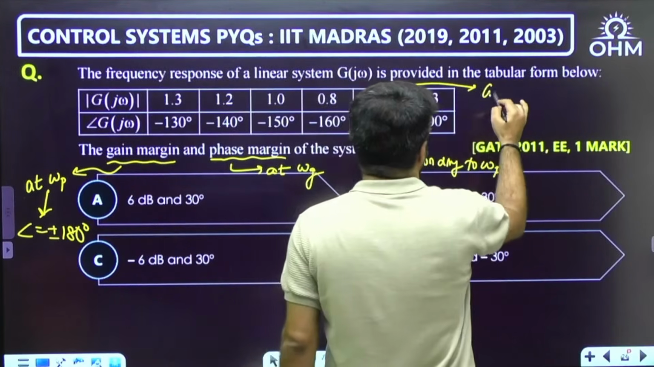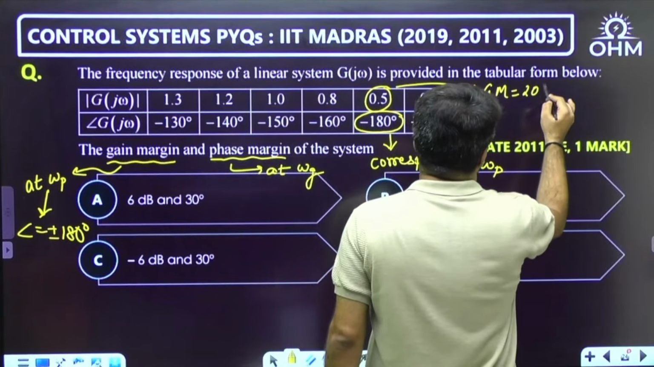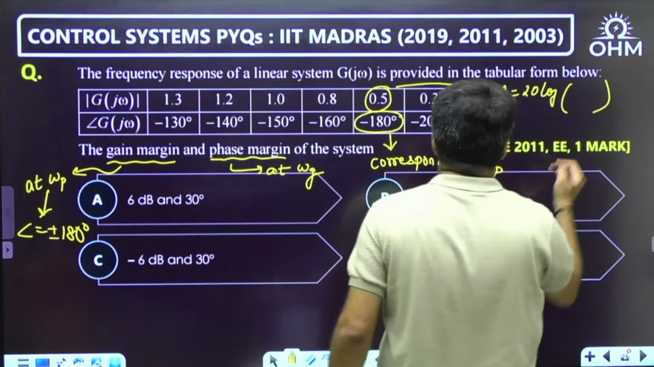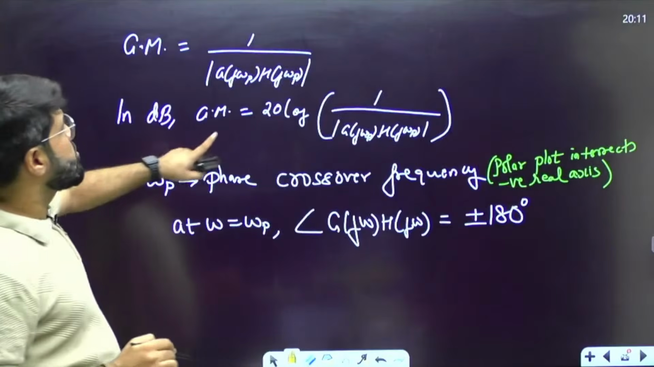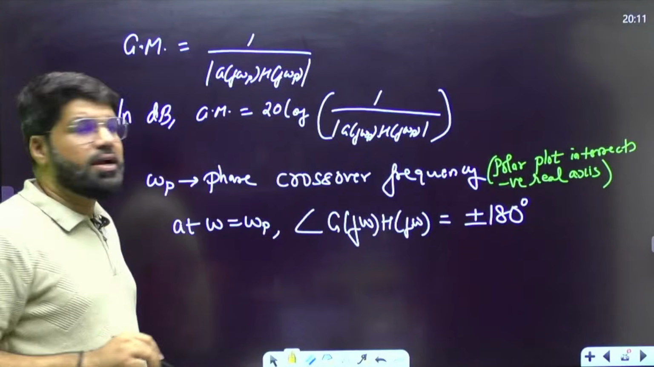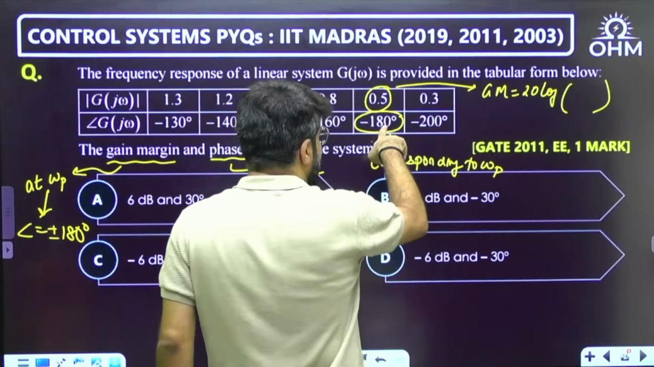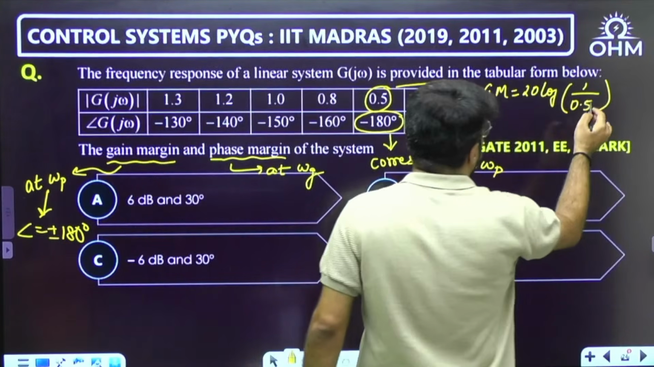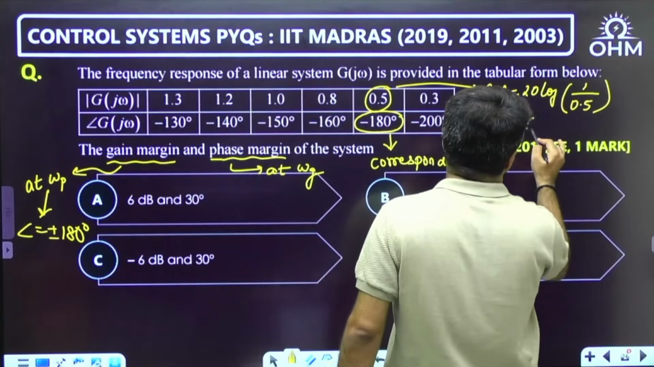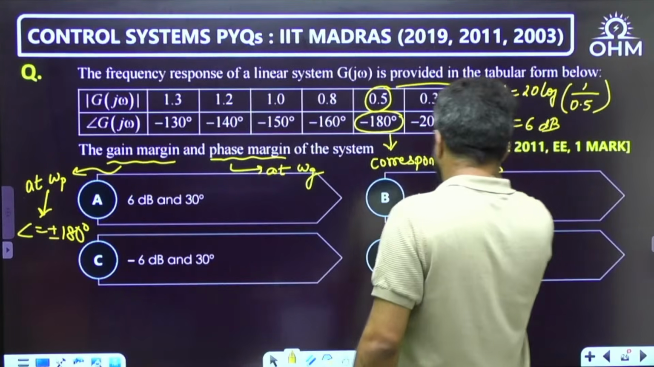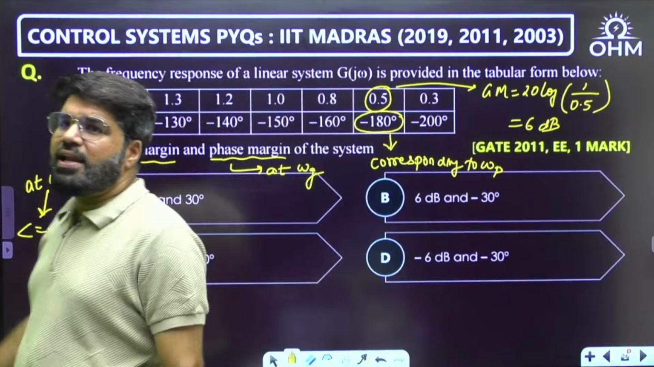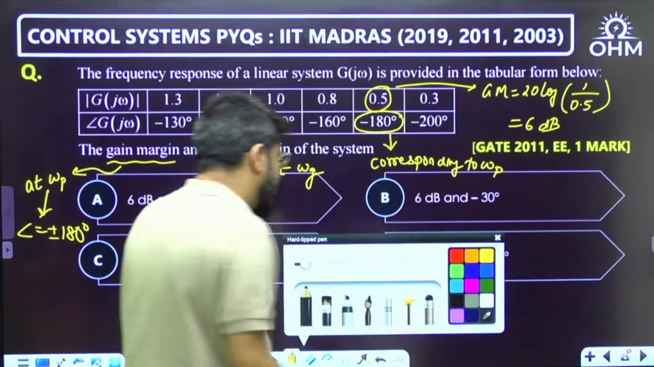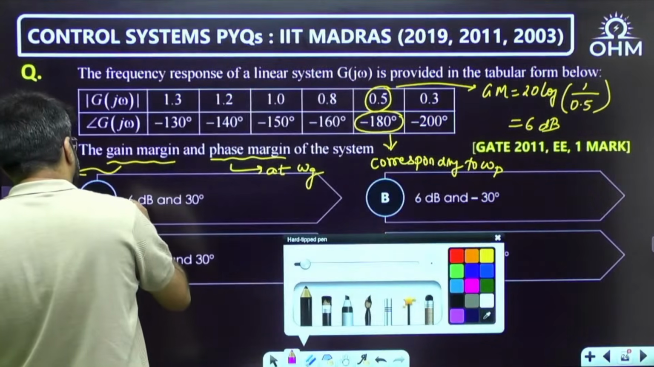So what is the gain margin? Options are in decibels, so take 20 log. The gain margin is 20 log 1 upon the magnitude at omega p. At the same frequency, the magnitude is 0.5, so this becomes 20 log 2, which is going to be 6 decibels. Now, only by this one calculation I will tell you to tick option number A.